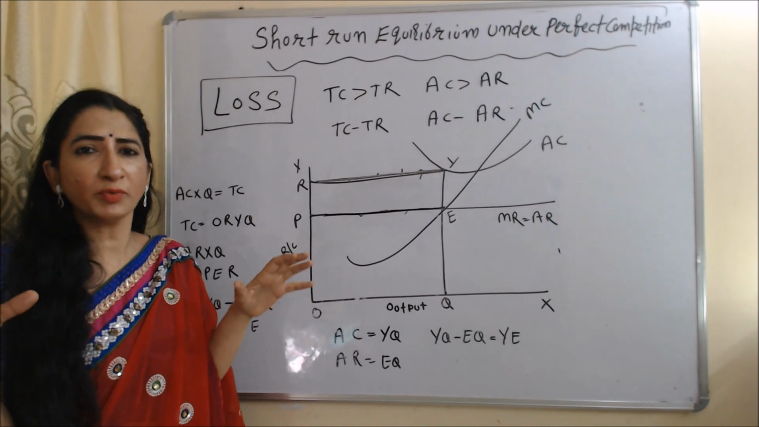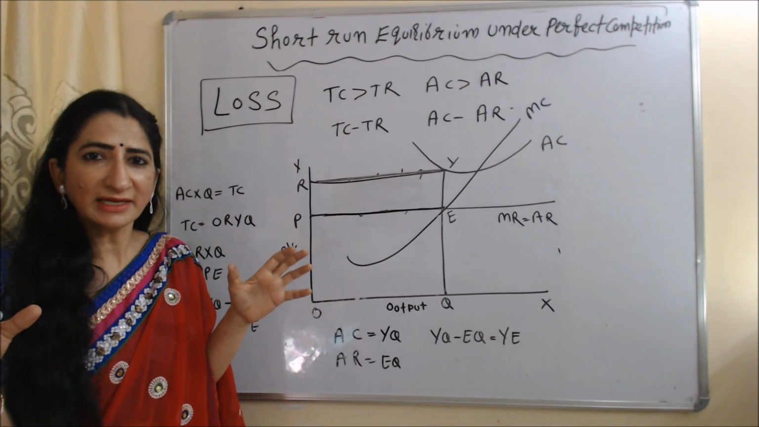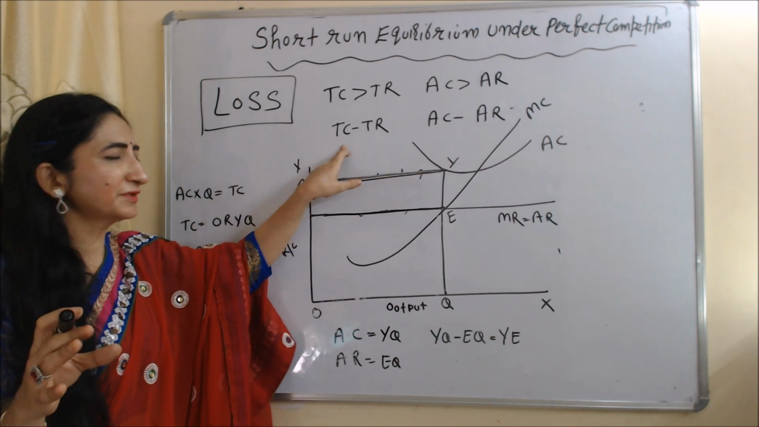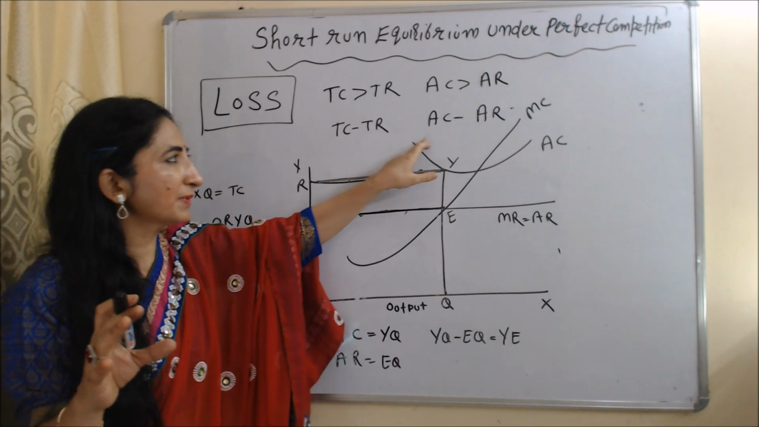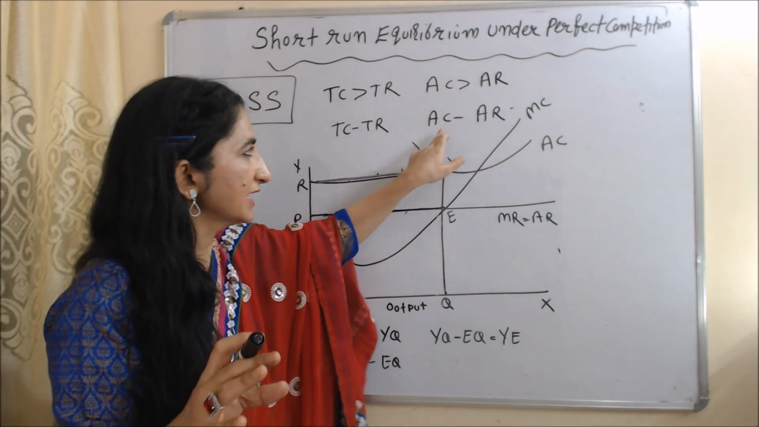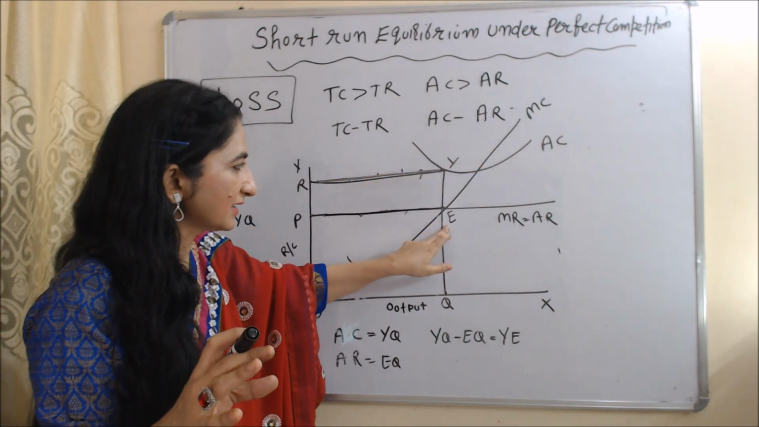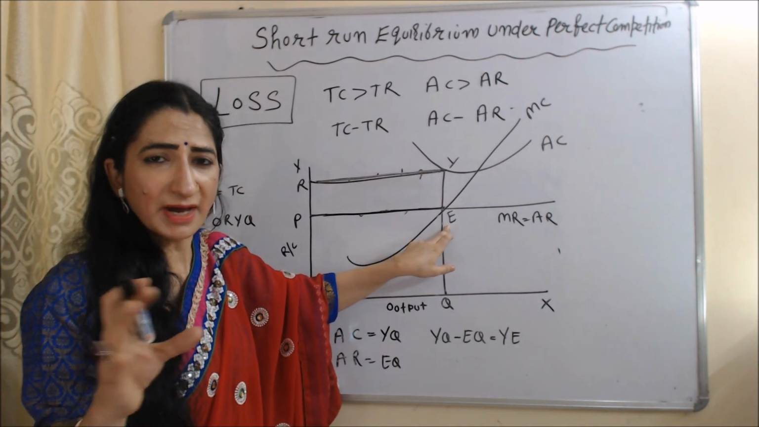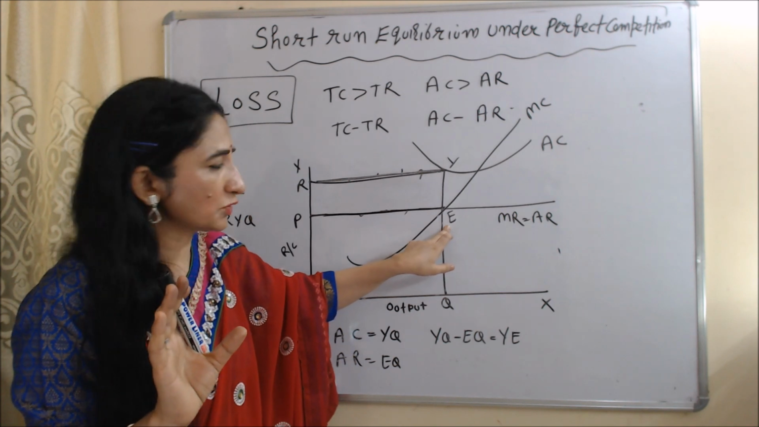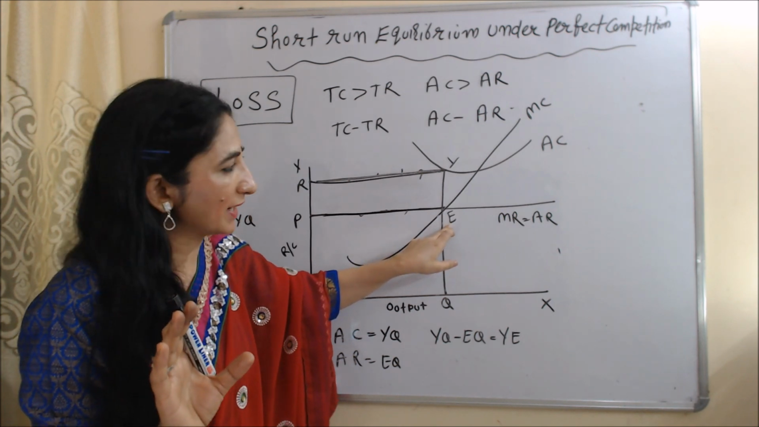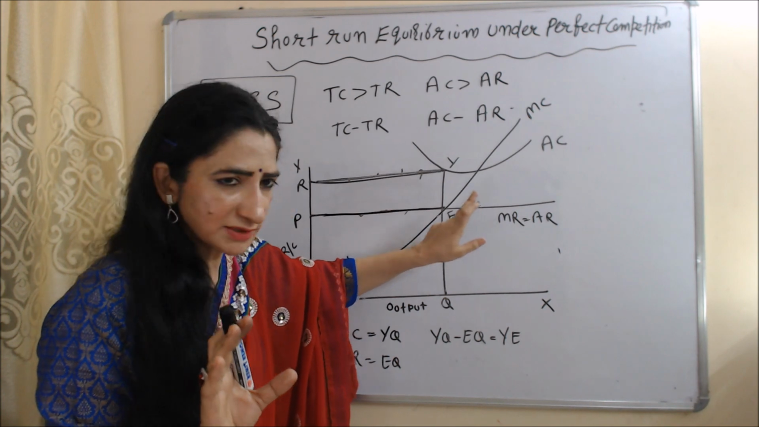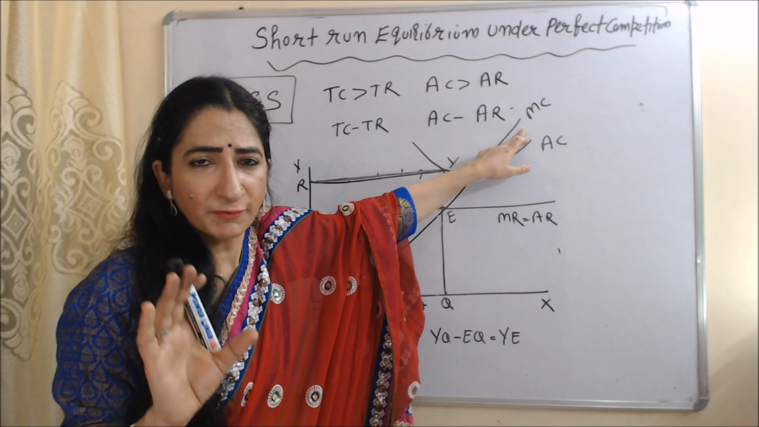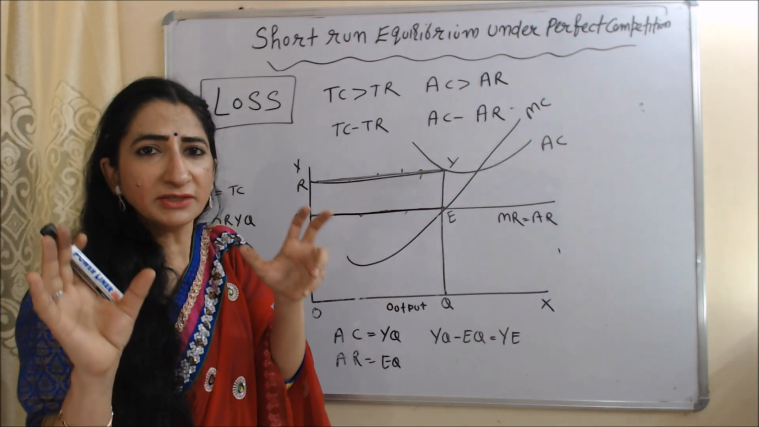Now we are going to talk about loss. We can calculate total loss when we subtract TR from TC, and we can calculate per unit loss when we subtract AR from AC. In this diagram, E is our equilibrium point. At this point, MC is equal to MR. MC cuts MR from below, so we can say E is our equilibrium point. This horizontal line represents both MR and AR. This is the AC curve, this is the MC curve. First of all, we are going to see per unit loss.